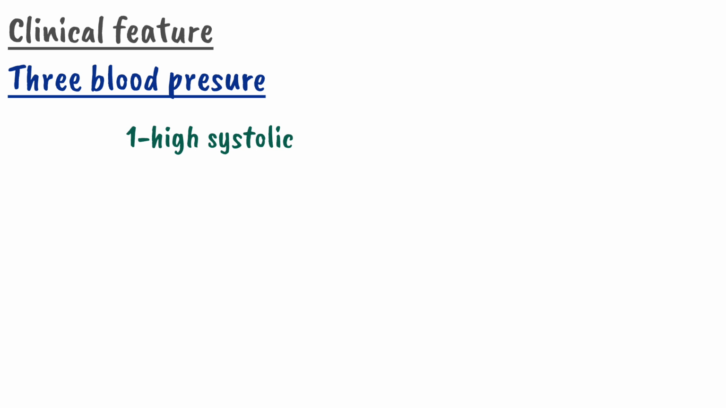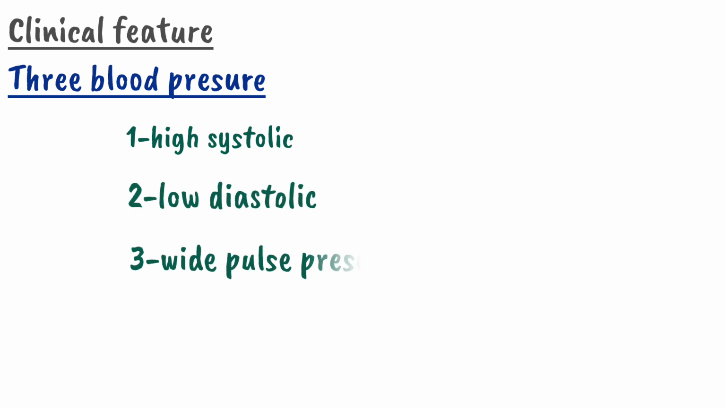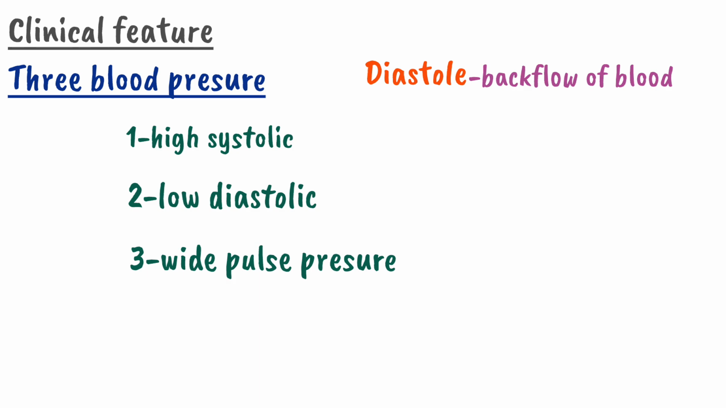The 3 blood pressures in aortic regurgitation are high systolic blood pressure, low diastolic blood pressure and wide pulse pressure. Let's explain it. As we discussed in the pathogenesis, during diastole there will be a backflow of blood across the aortic valve. So due to this backflow there will be a low diastolic blood pressure.